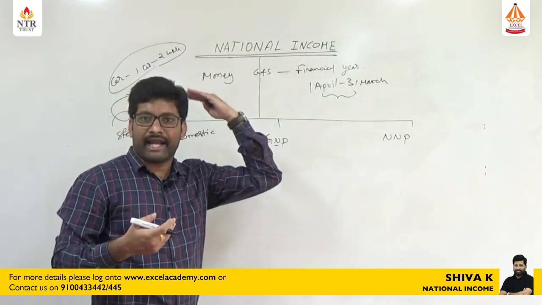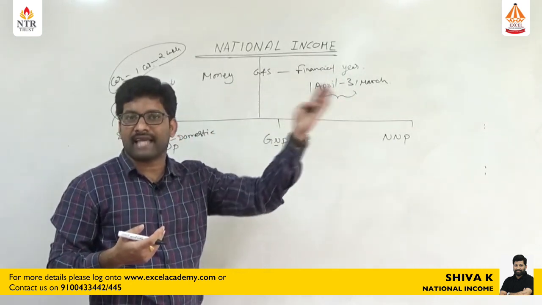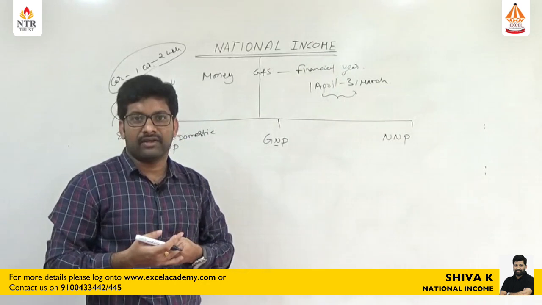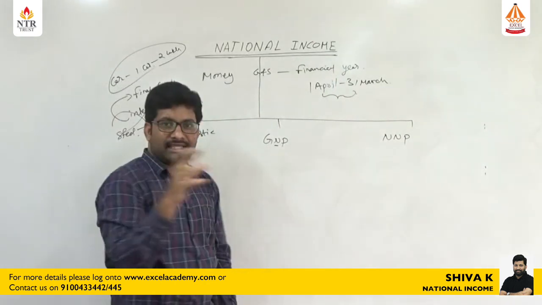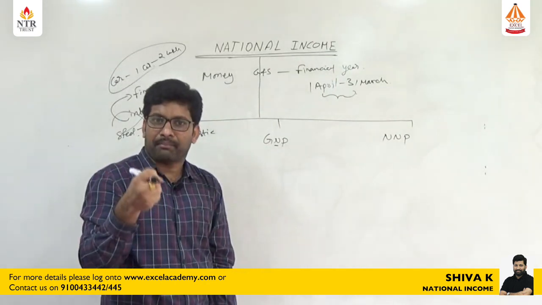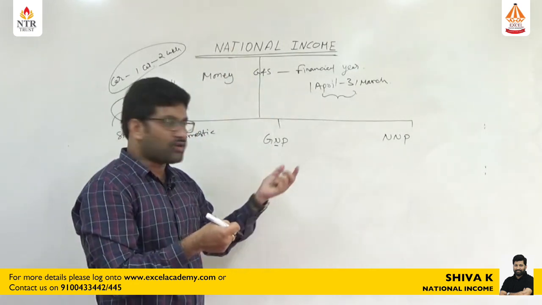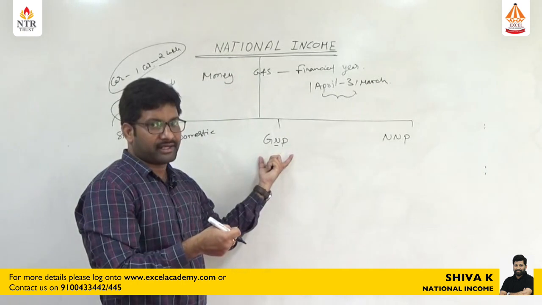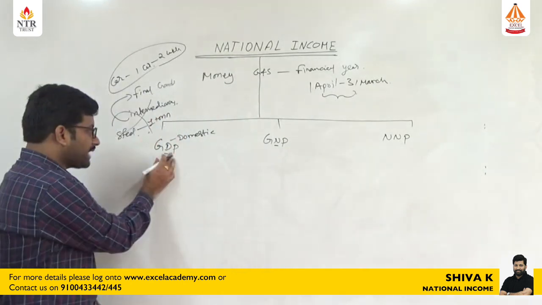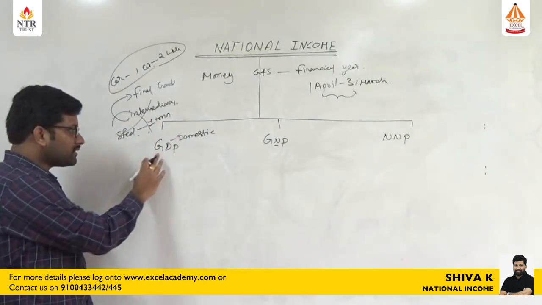Finally, by the end of the year, they are going to send their salary to India. That means GDP is the sum of domestic product plus whatever income India is getting from foreign countries, which is called gross national product. Let us see first how to calculate GDP.